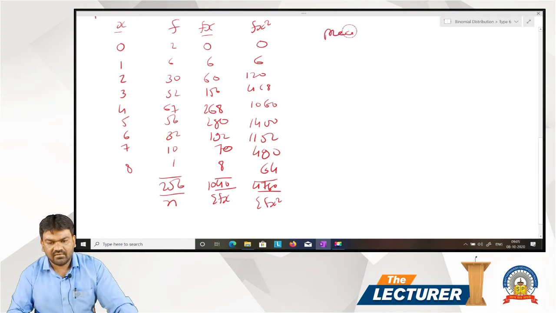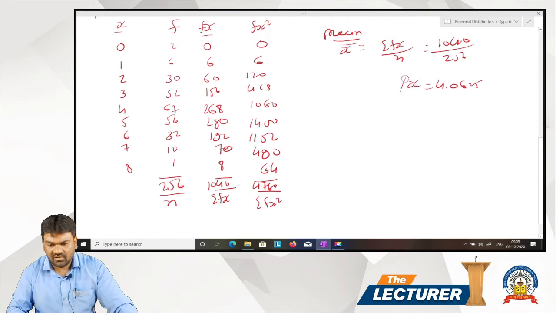Now mean, that is x bar, sigma fx upon n. 1040 divided by 256, that is 4.0625. This is your first answer.